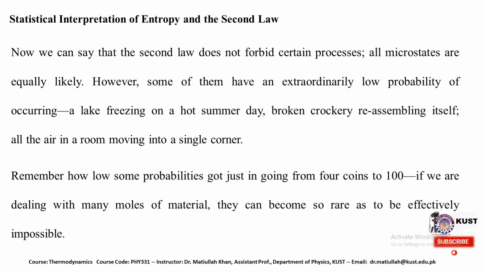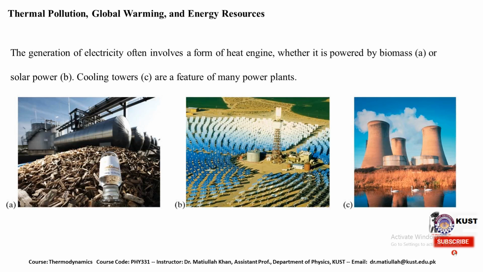So we generally know how some probabilities change just in going from 4 coins to 100. If we are dealing with many moles of material, then they can become so rare as to be effectively impossible.